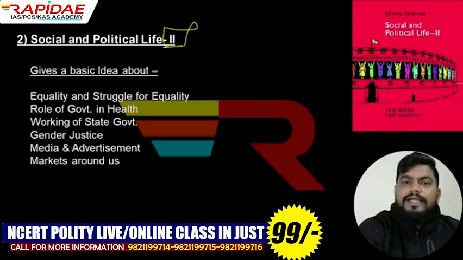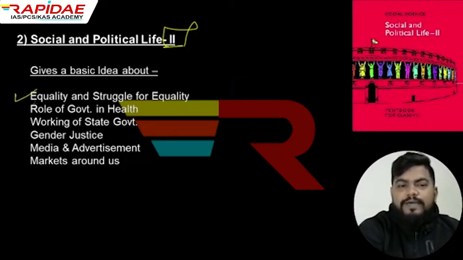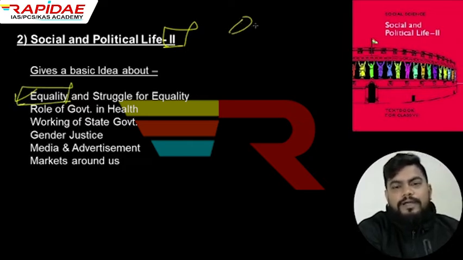It means that it will be giving you some advanced addition from the previous class 6 book, all right? So it will give you a basic idea about what equality is, right? We already know, you will already get to know about diversity and discrimination from class 6.